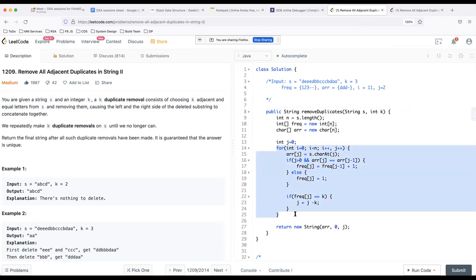Isn't it? So it's a O of n time complexity. You're just having a single for loop and we are not looping anywhere else. And the space complexity for this is again O of n. So time complexity is O of n, and space complexity is also going to be O of n.